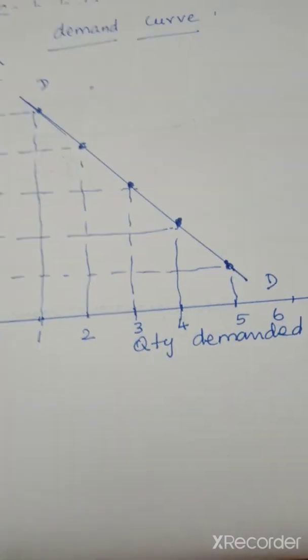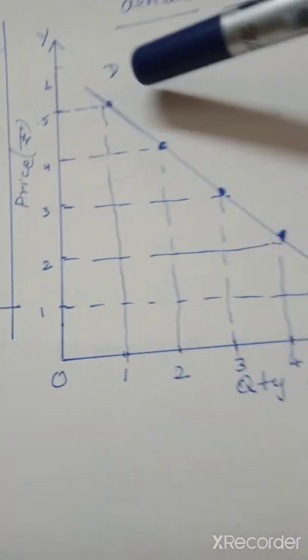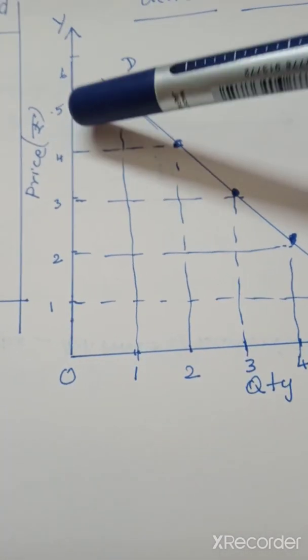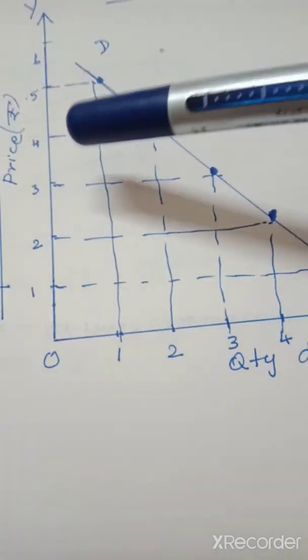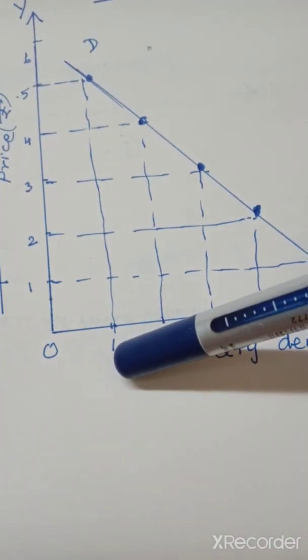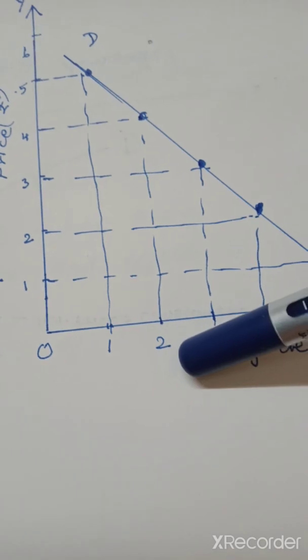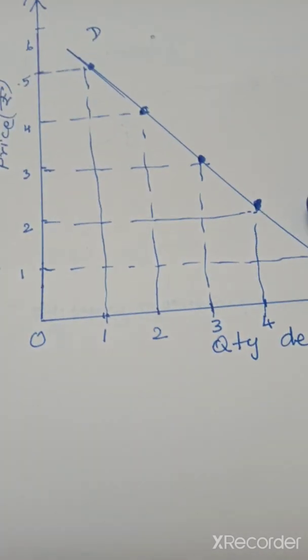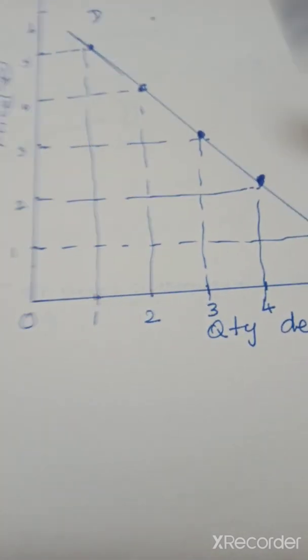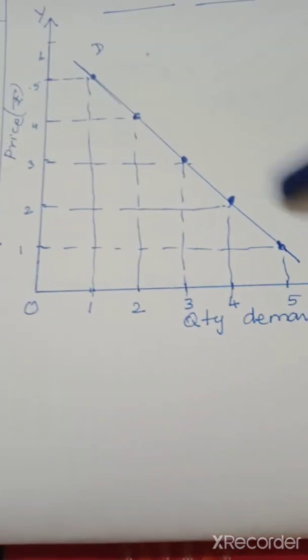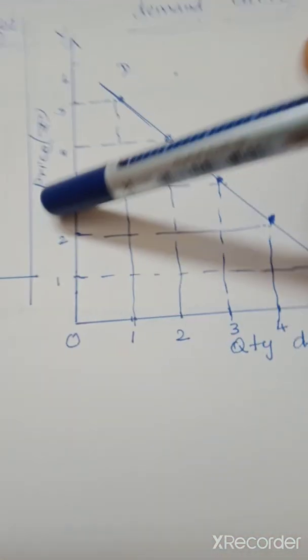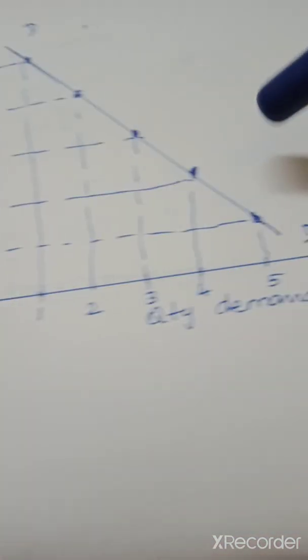In the x-axis I have taken quantity demanded, and in the y-axis I have taken price, which is measured in rupees. Now, when the price is 5, 1 unit is demanded. When the price is 4, 2 units are demanded. Just plot the points, and when you join them, you will get a downward sloping demand curve. This is how you need to convert the table into a graph.